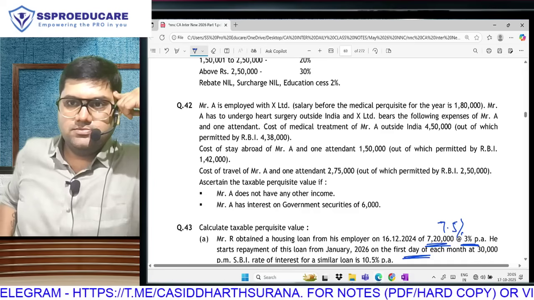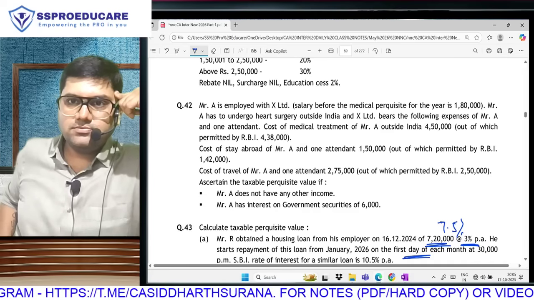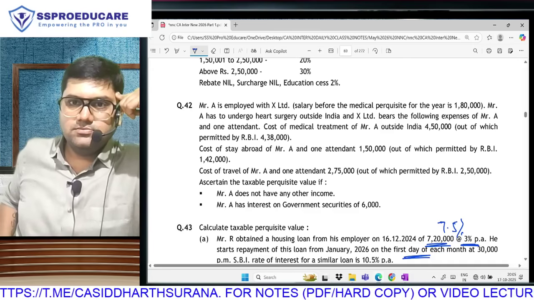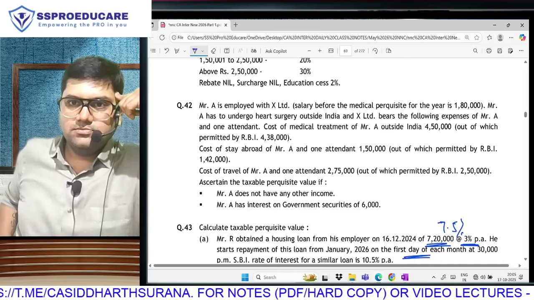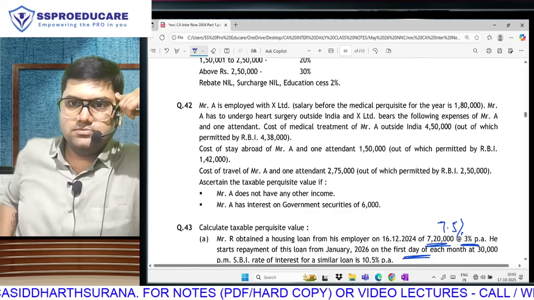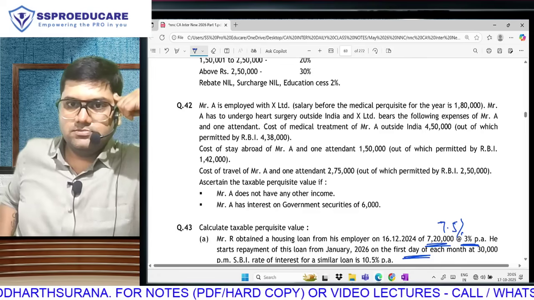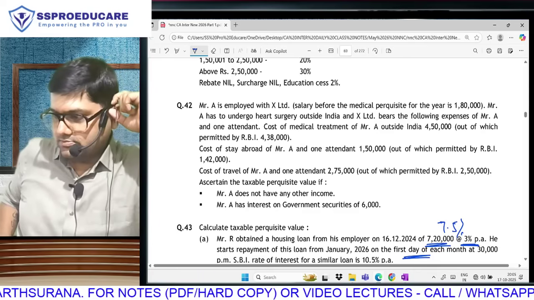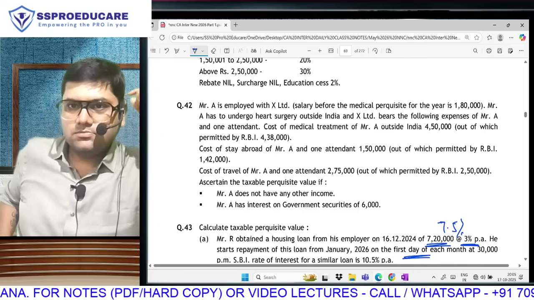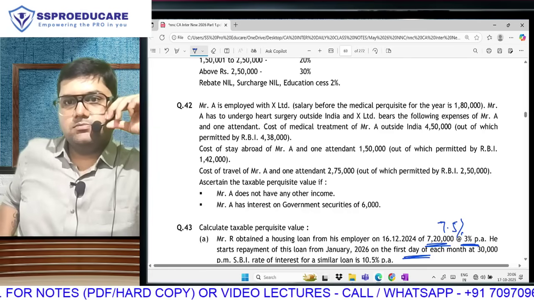Cost of stay abroad of Mr. A and one attendant 1,50,000, out of which permitted by RBI 1,42,000. Cost of travel of Mr. A and one attendant 2,75,000, out of which permitted by RBI 2,50,000. Ascertain the taxable perquisite value if Mr. A does not have any other income. Mr. A has interest on government securities of 6,000.